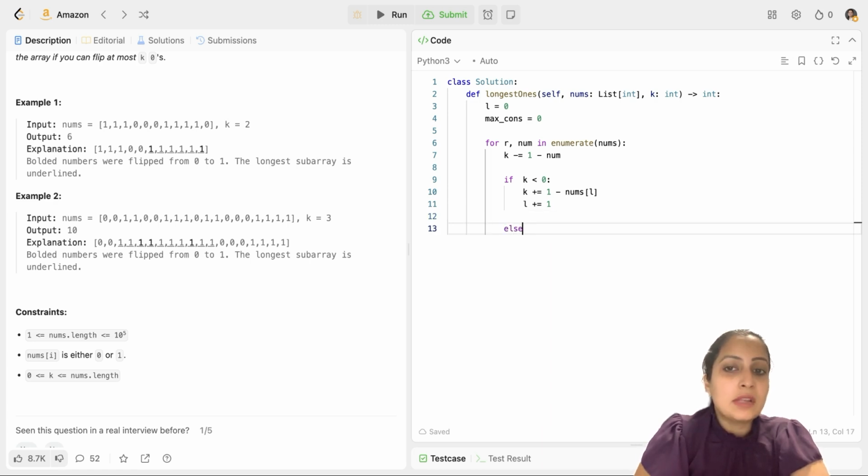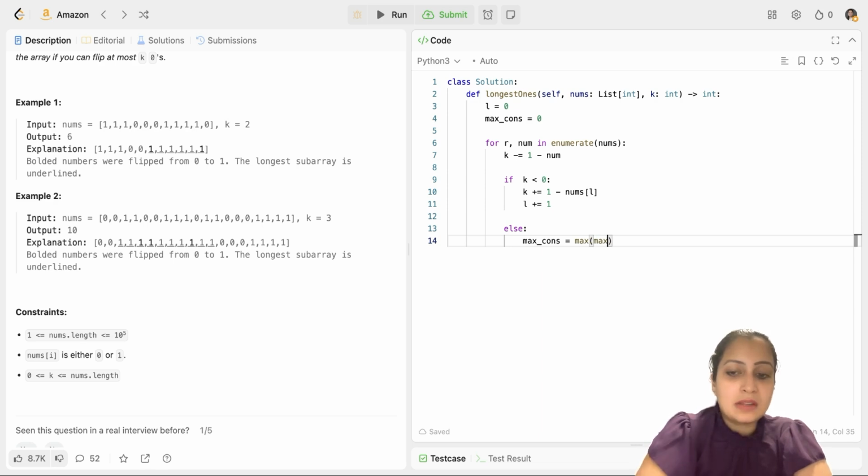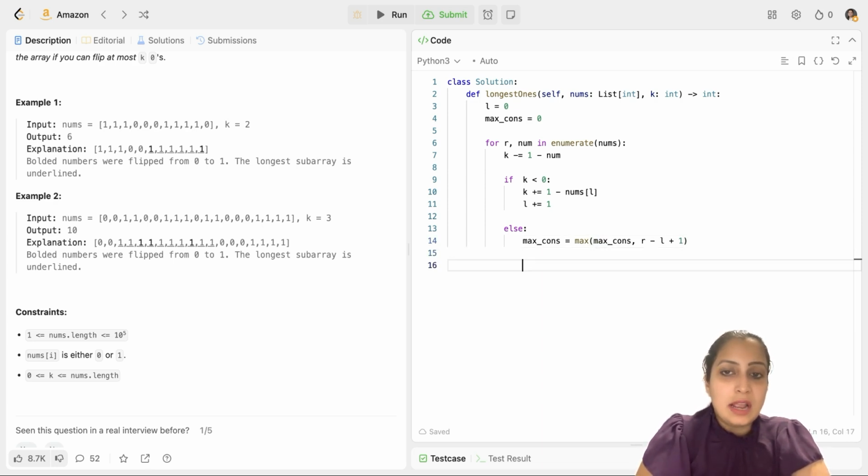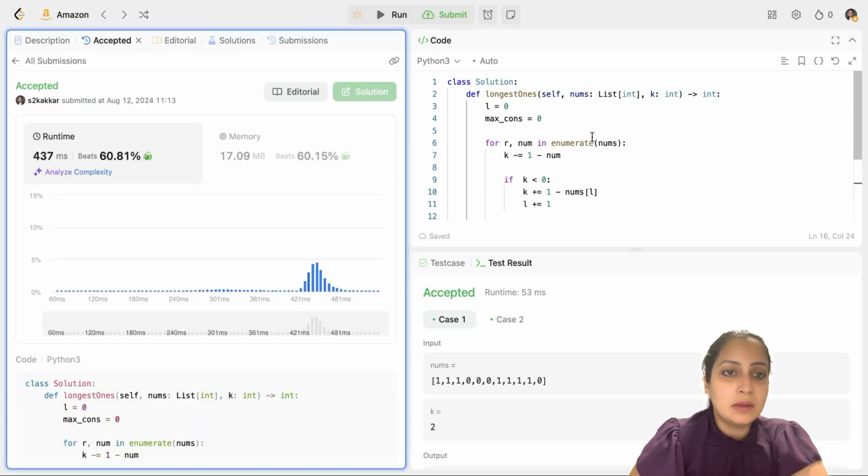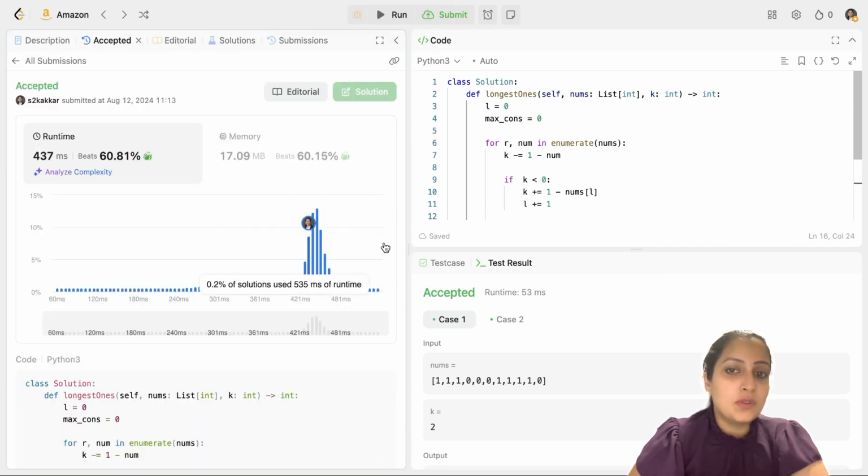Now, if your k is not less than 0, what do you do? You will check for your max consecutive, and it would be the max of current max consecutive and right minus left plus 1. That's how you calculate the range. And finally, you can return your max consecutive. So that's your entire code. I'll run it. It's accepted. Let's submit. So you can see our solution is doing very well here.